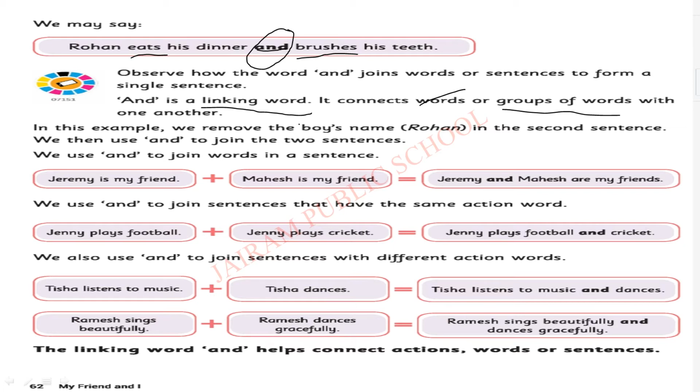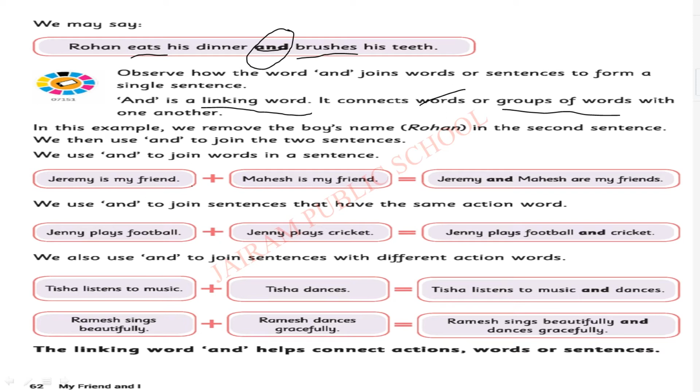In this example, we removed the boy's name Rohan in the second sentence. We then used 'and' to join the two sentences. We use 'and' to join words in the sentence. So that's what we have seen now. We are going to see 4 more examples. Number 1, Jeremy is my friend. Mahesh is my friend. Both the persons are my friends only. Why should I give it in 2 sentences?